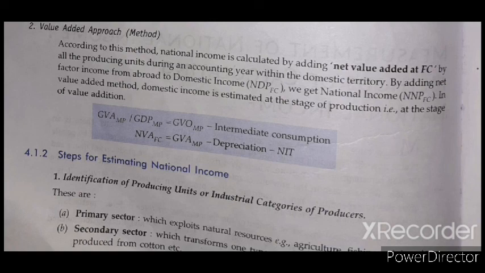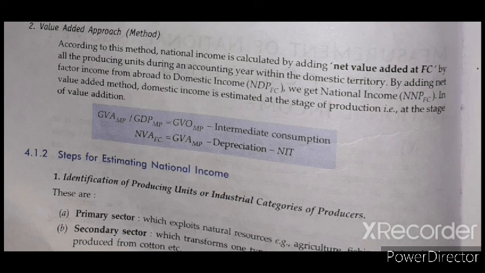In the case of NVA at factor cost, to calculate the national income we add net factor income from abroad to domestic income. What is domestic income?